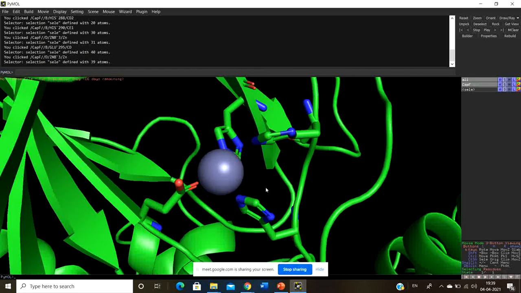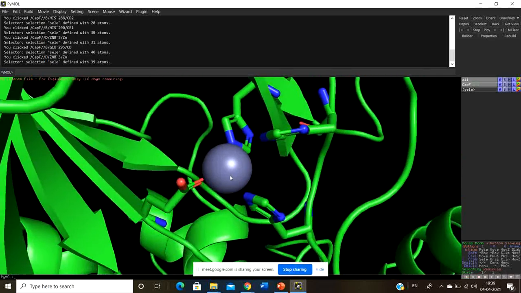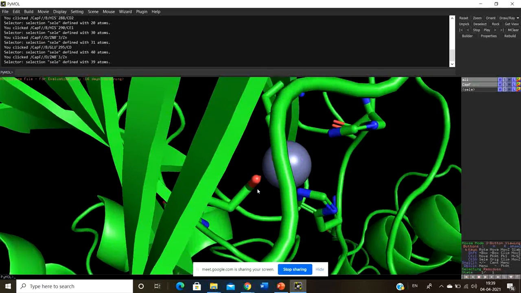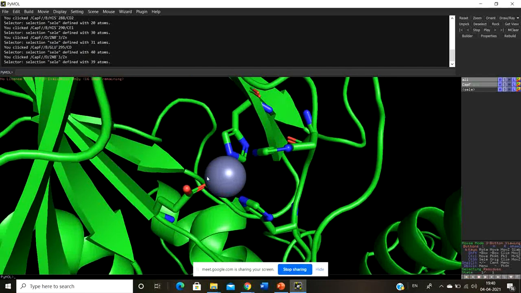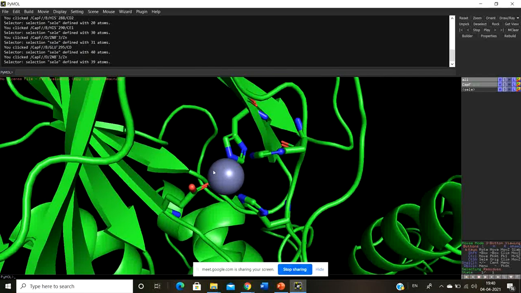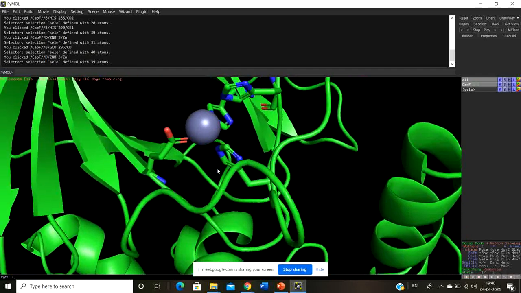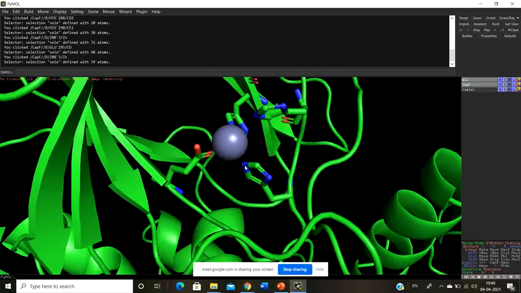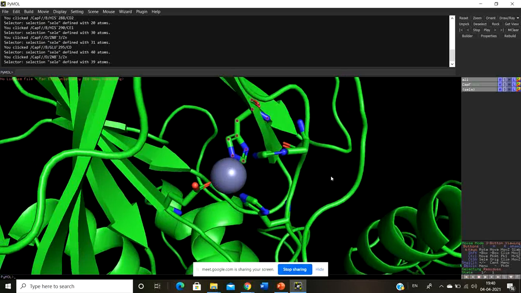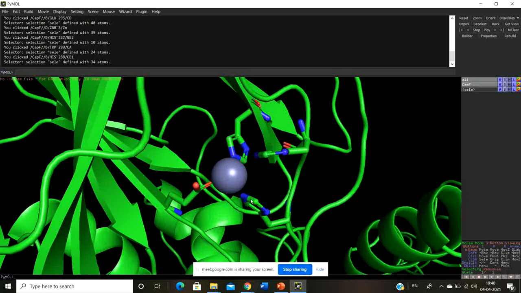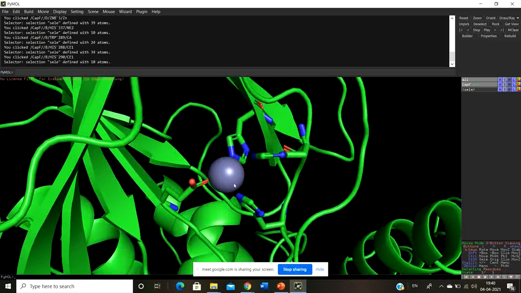Now see, in this particular case, these 4 amino acids are making a coordination bond with the zinc ion. Can you see it? Yes, sir. These 4 amino acids are making a zinc coordination with this zinc atom. Now how can these amino acids make a coordination with the zinc atom? With which part are they making the coordination? With the R group, right? This is a histidine, this is a histidine, this is a histidine, and you see with the R groups they are making the coordination.